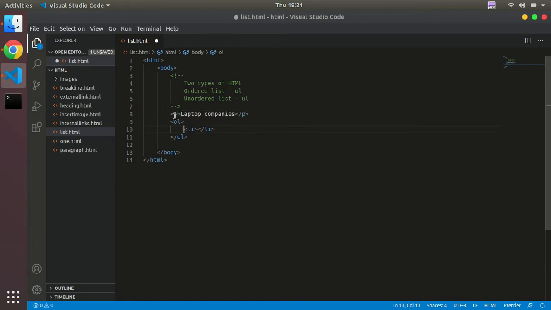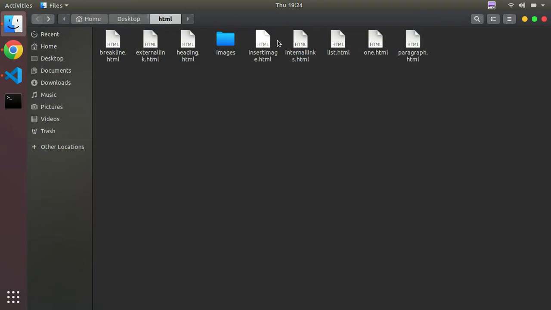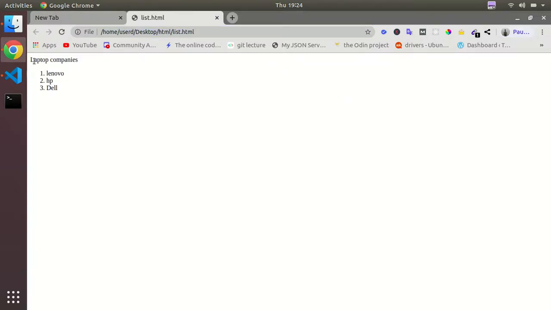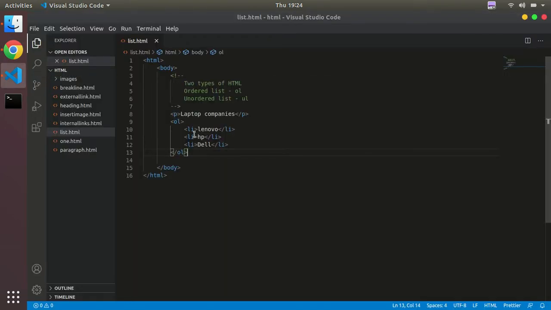Okay, and I will write here Lenovo, and another list item, HP and Dell. Okay, so just for the sample example, we are just giving three, and I will just open this, and here you can see our paragraph text and our ordered list, the list items.